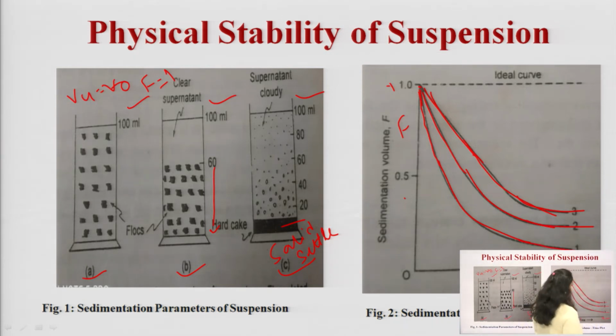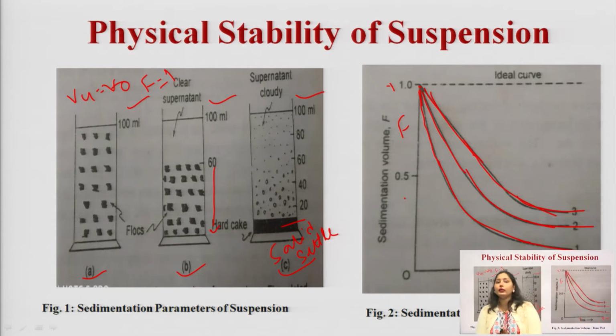So, from this graph we conclude the time period, how long, or at which concentration or which suspending agent imparts greater stability. How long the suspending agent prevents the settling. That suspending agent or that concentration of suspending agent is considered to be ideal for making the suspension.